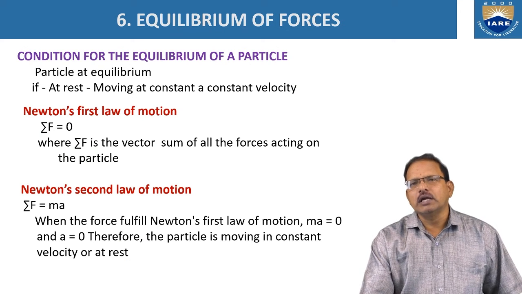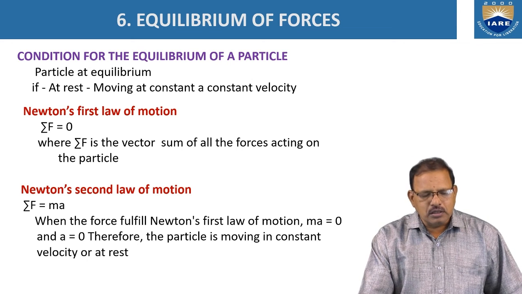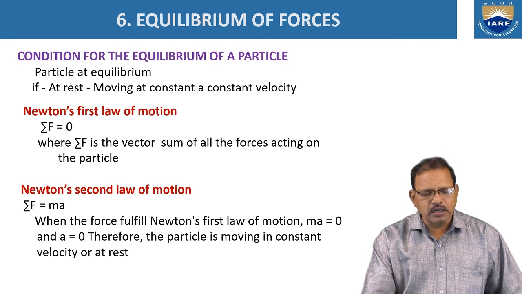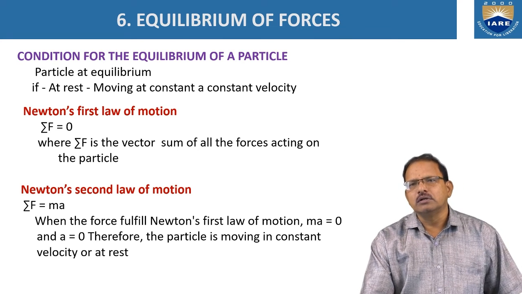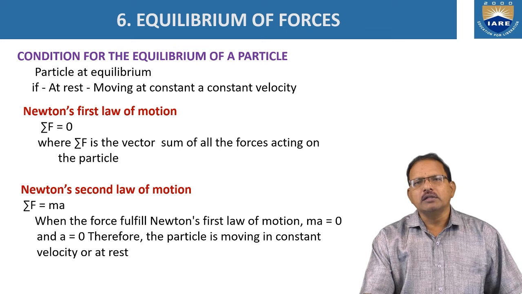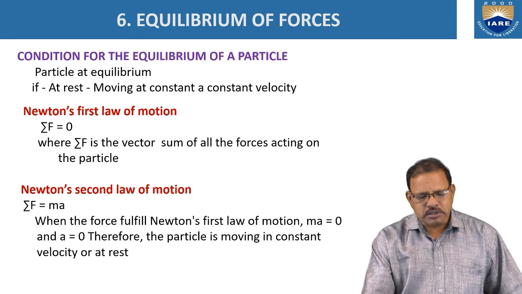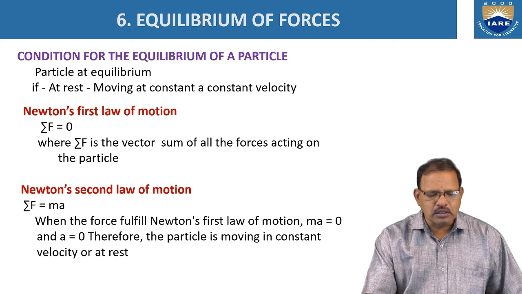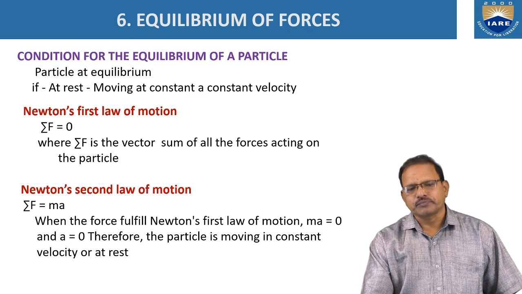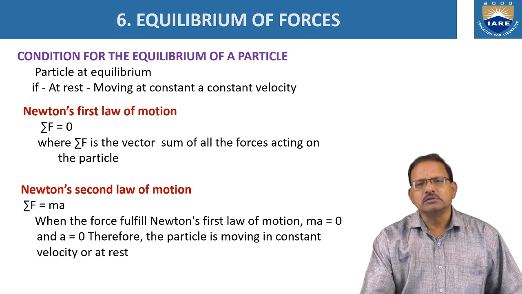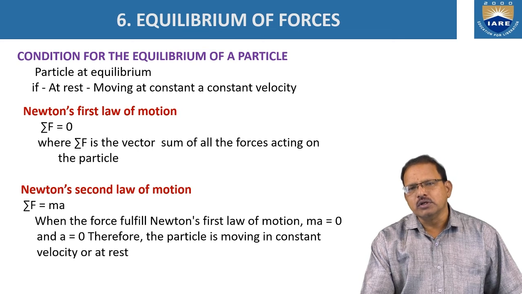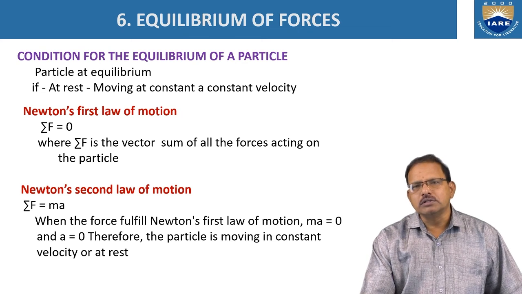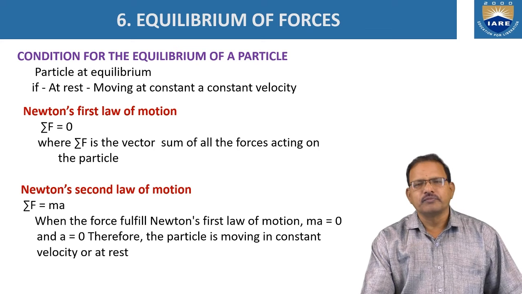Okay, condition for the equilibrium of a particle now. Here equilibrium means the resultant of all the forces acting on the body should be equal to 0. That means when the body is at rest, it remains at rest. When the body is moving, it always moves with uniform velocity. Or in other words, sigma F is equal to 0 according to Newton's first law of motion.